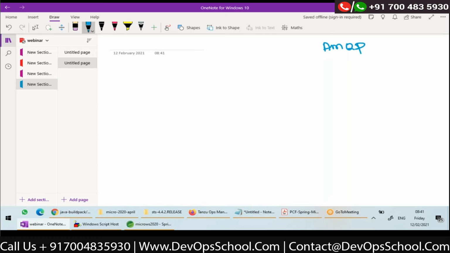AMQP, Advanced Message Queuing Protocol. So we can use servers like Apache ActiveMQ or RabbitMQ, etc. Since in microservices we might have to communicate language-agnostically, we prefer to use messaging using AMQP, right?